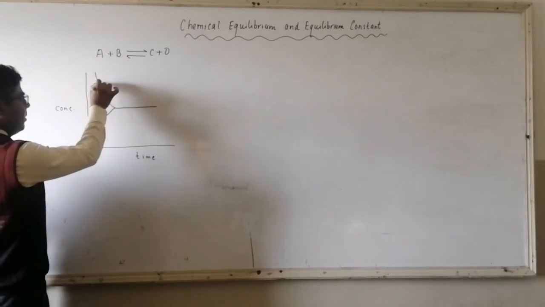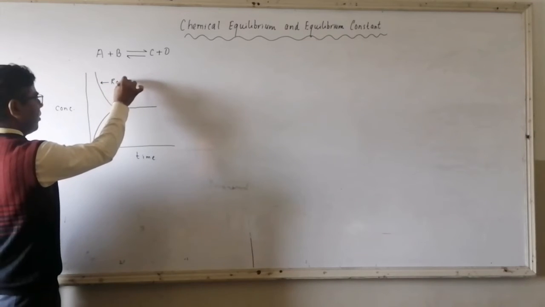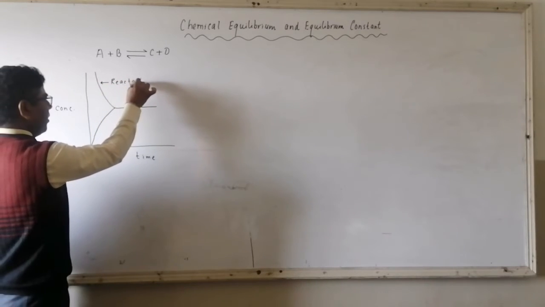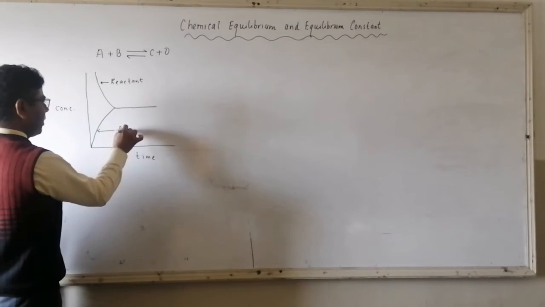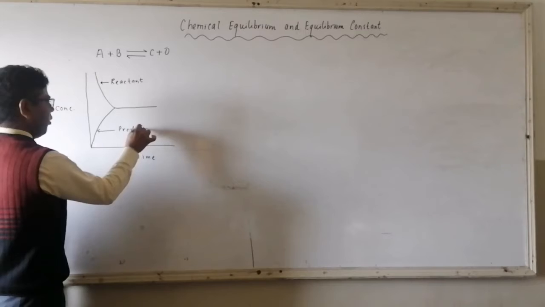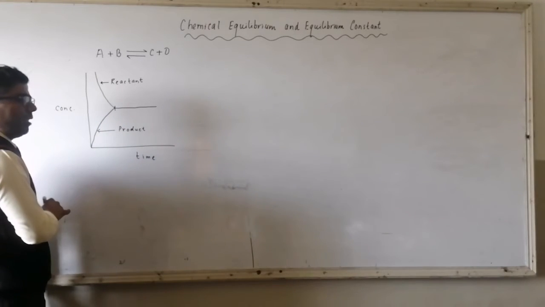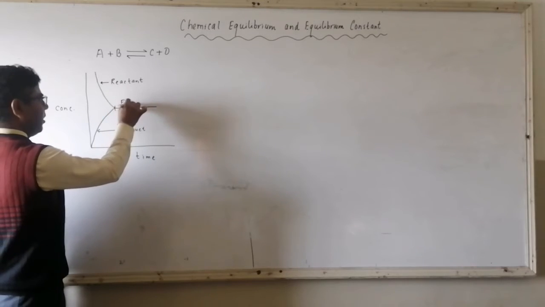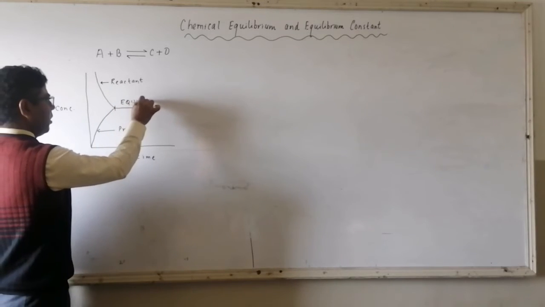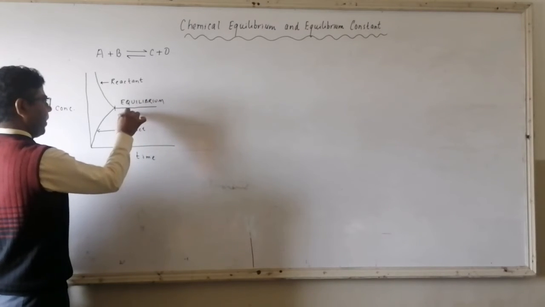So here this is the concentration of reactant and this is the concentration of product. When no change in concentration of reactant and product is observed, then this state is called equilibrium state.